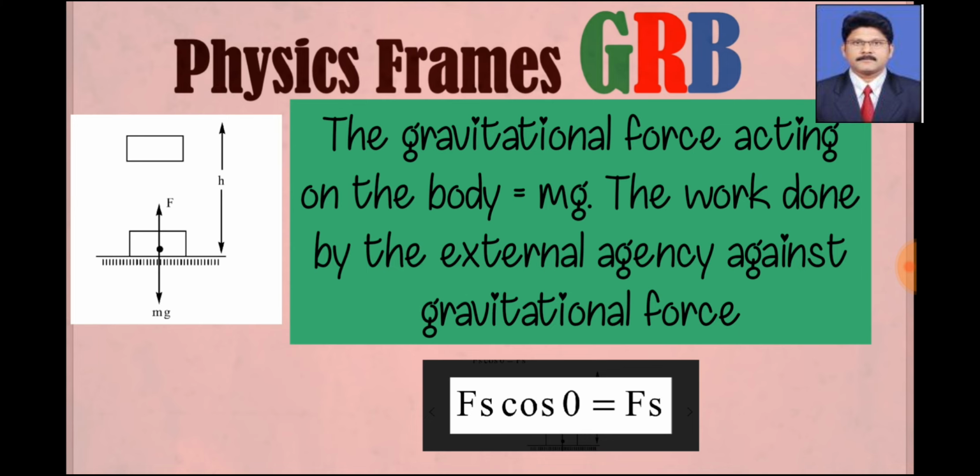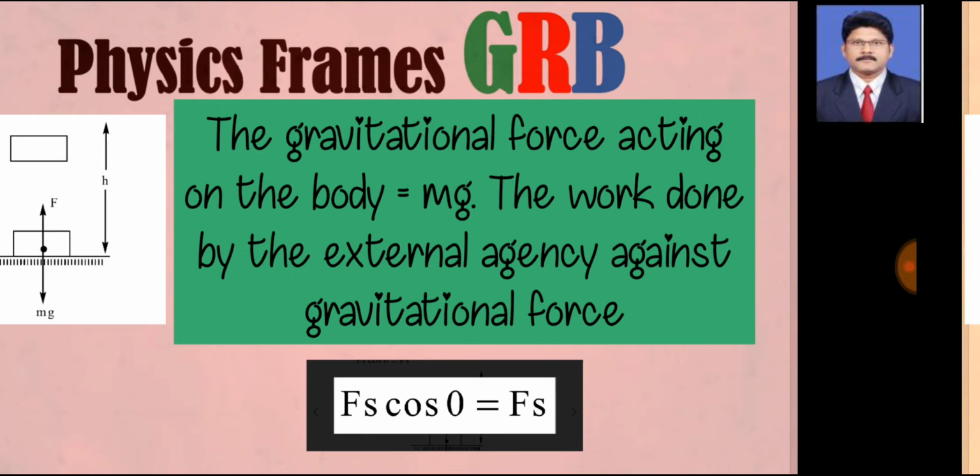So work done can be written as F s cos theta, where theta is the angle between force and displacement. So theta is 0, and cos 0 is 1, so it is nothing but F s, which is the work done.